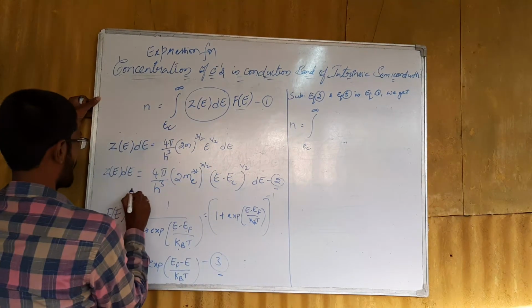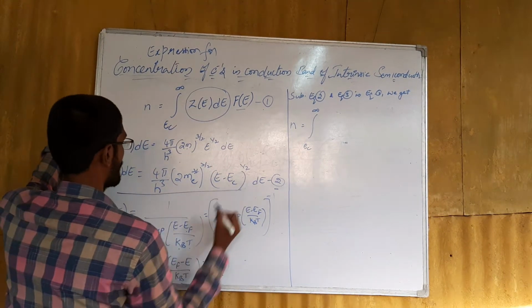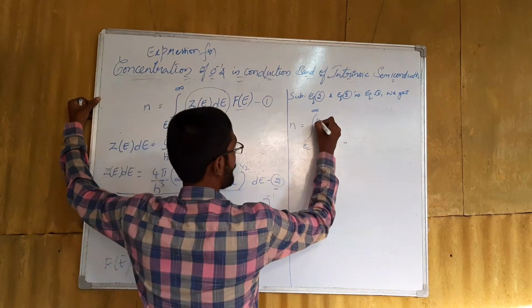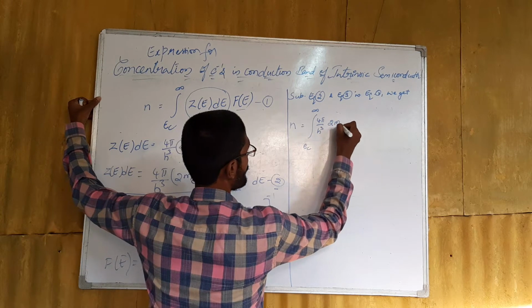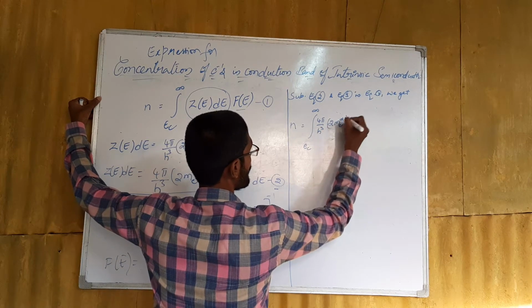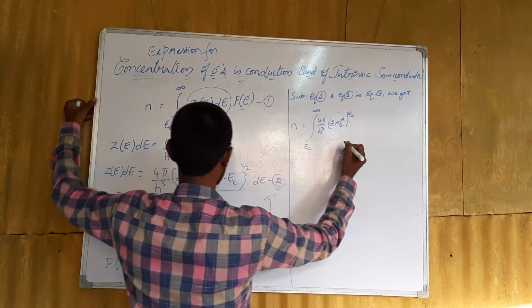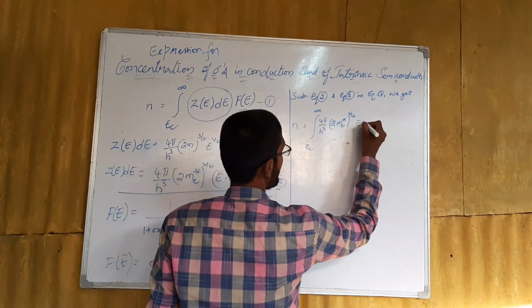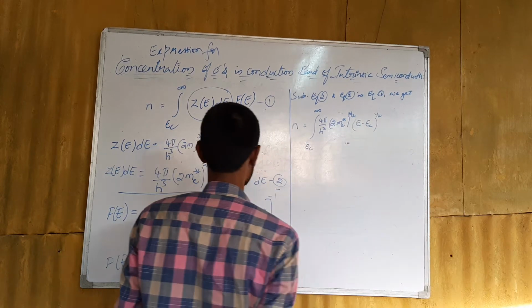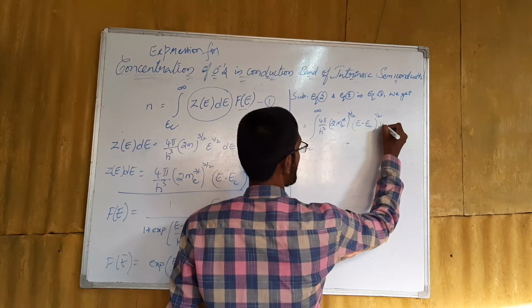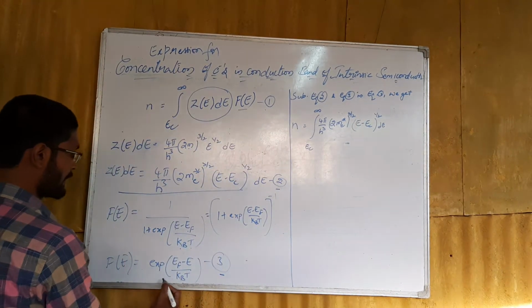In the place of Z(E) dE, we have 4π by h cube (2 me star) whole to the power of 3 by 2 (E minus EC) whole to the power of 1 by 2 dE, and in the place of f(E) we have